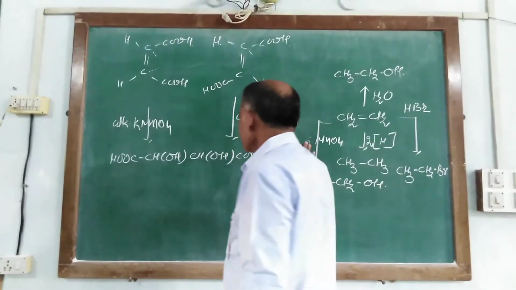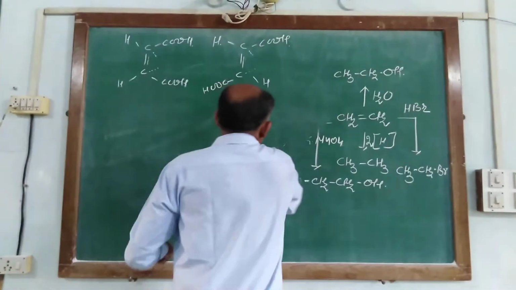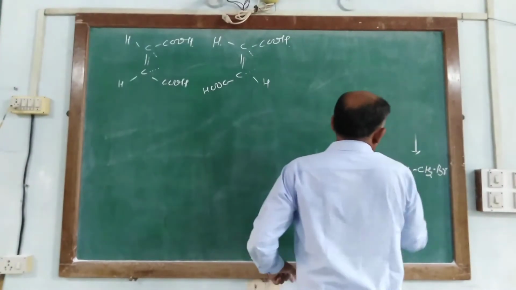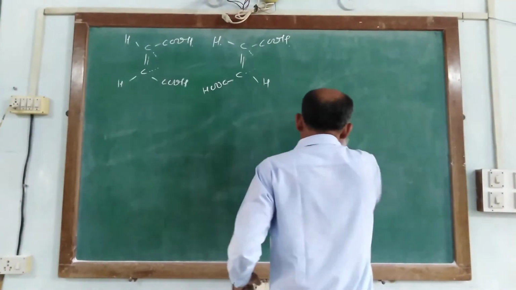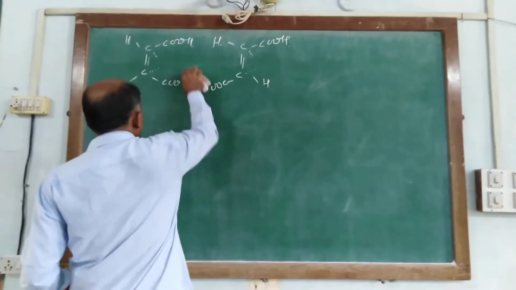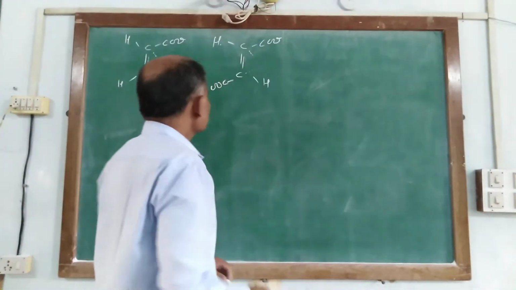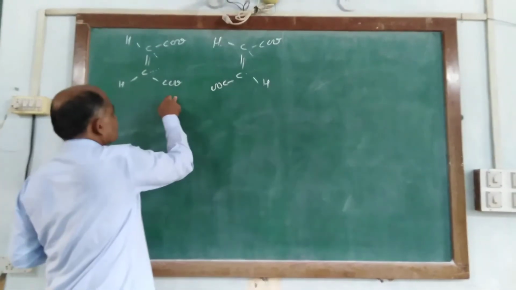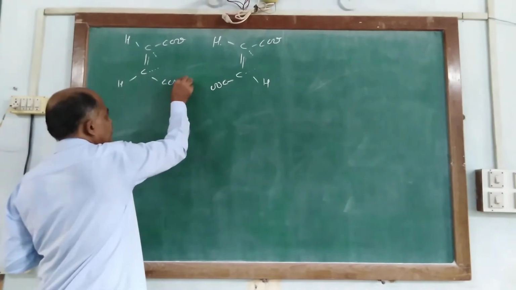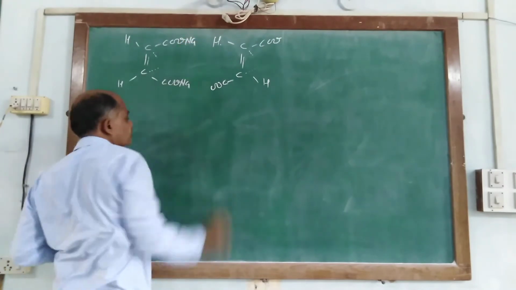Now another evidence, so it consists only double bond, not triple bond. So when with electrolyte sodium or potassium salt of this acid, hydrogen from the carboxylic groups are substituted by sodium or potassium.